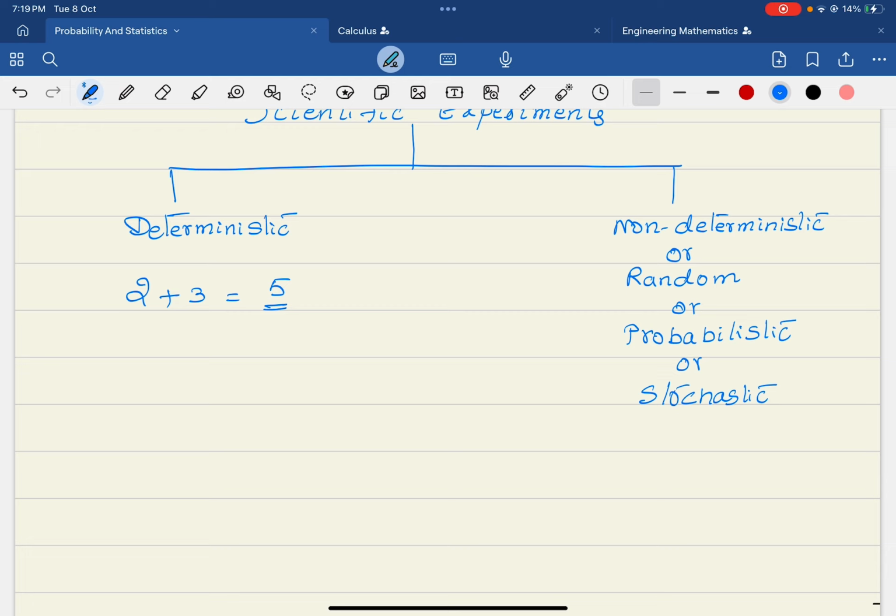But if we are able to predict what is going to happen by taking the previous analysis, that means what has happened in the past couple of days or couple of years depending upon the particular event, then we can analyze and give a particular decision about the outcome, whether it is going to happen or not happen. Suppose if there is a 90% probability of rain tomorrow, then definitely we say that the possibility of getting rain is more.